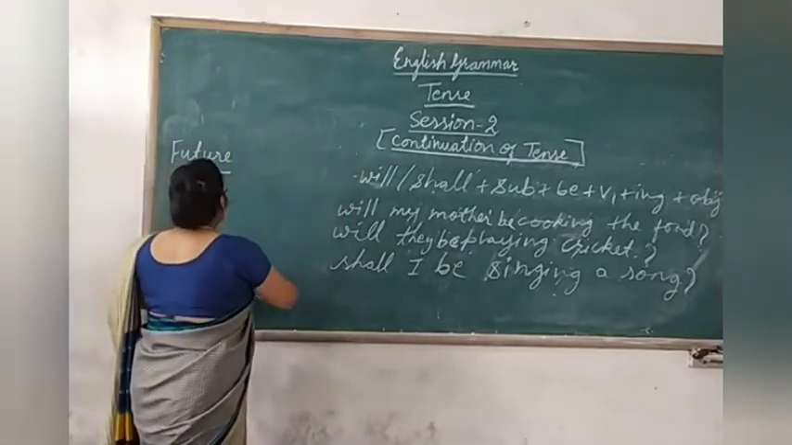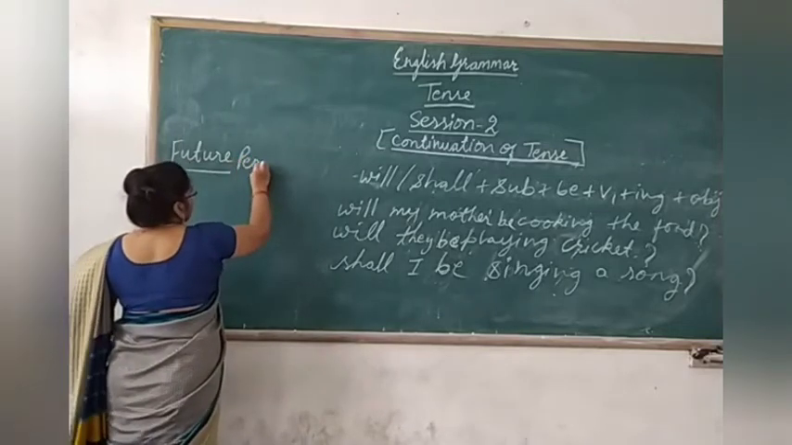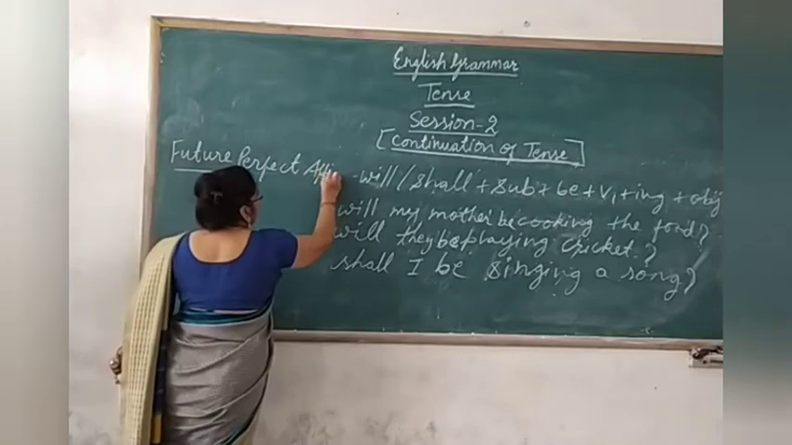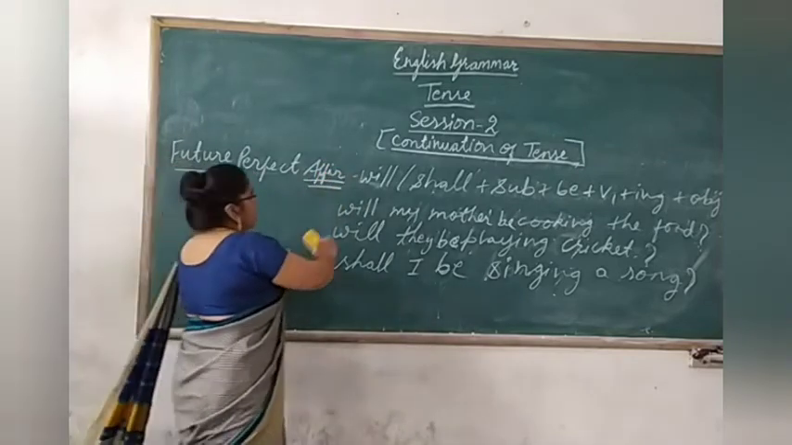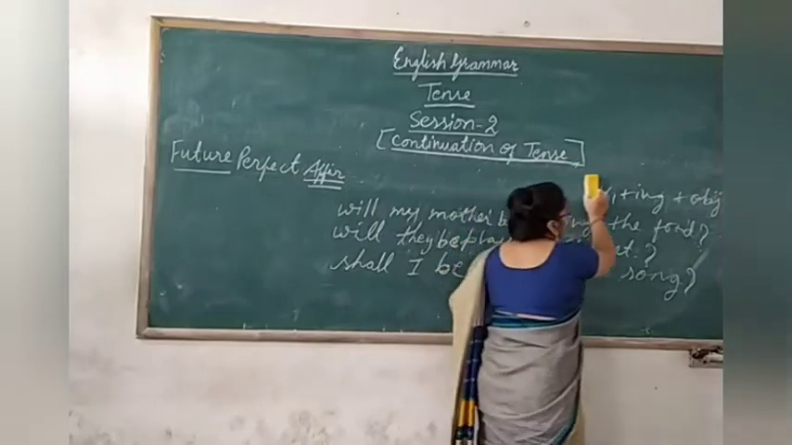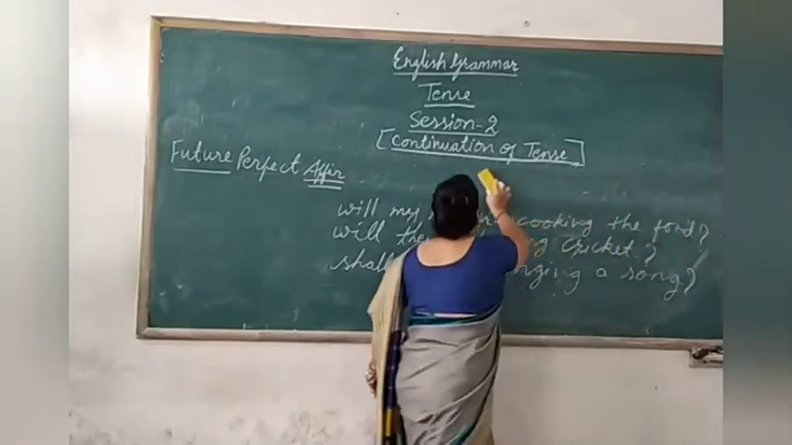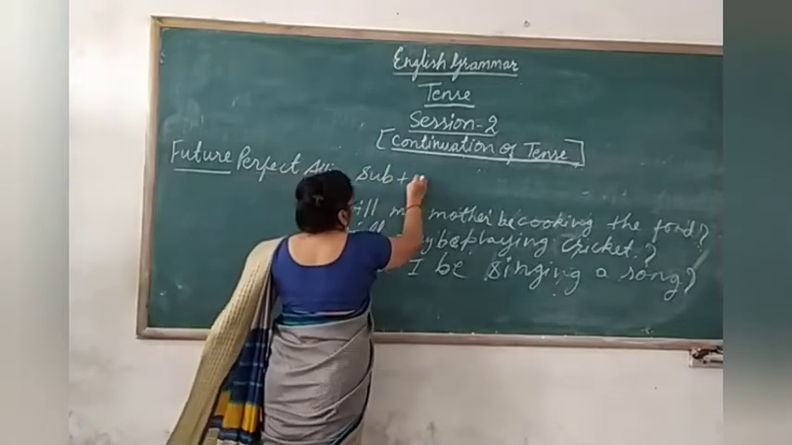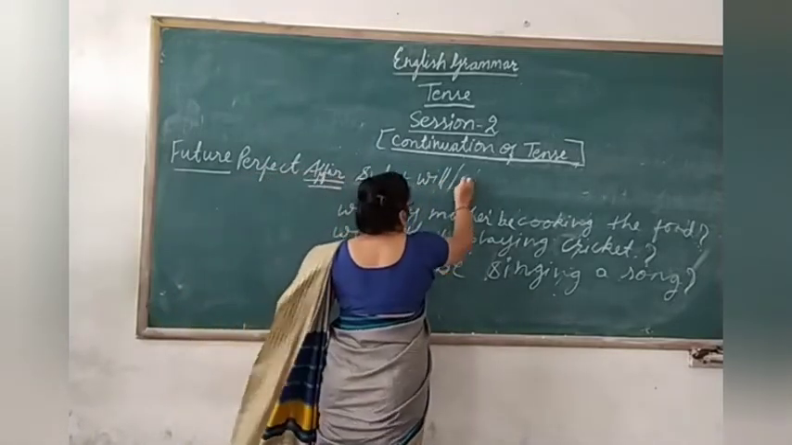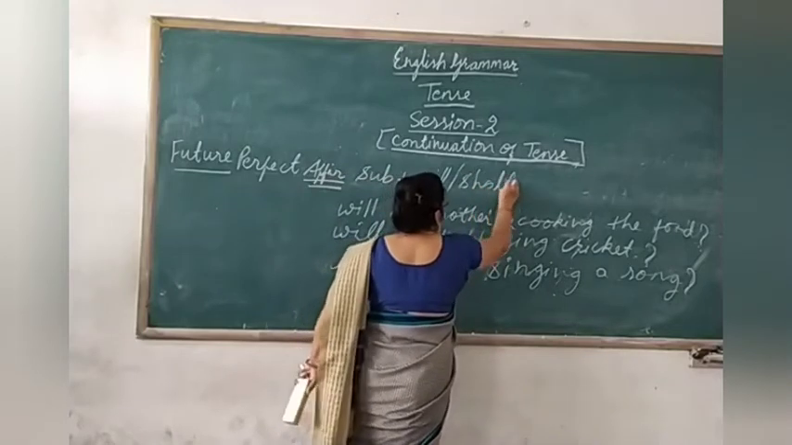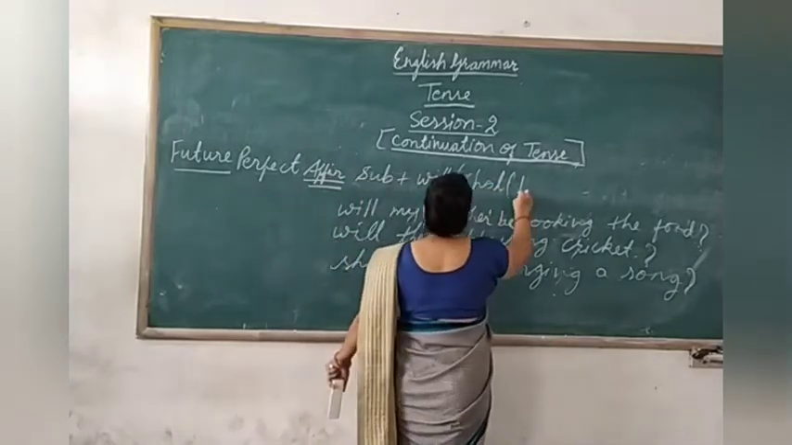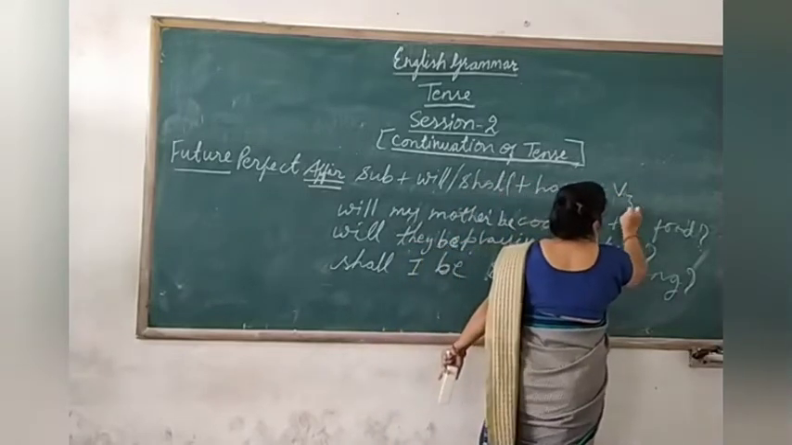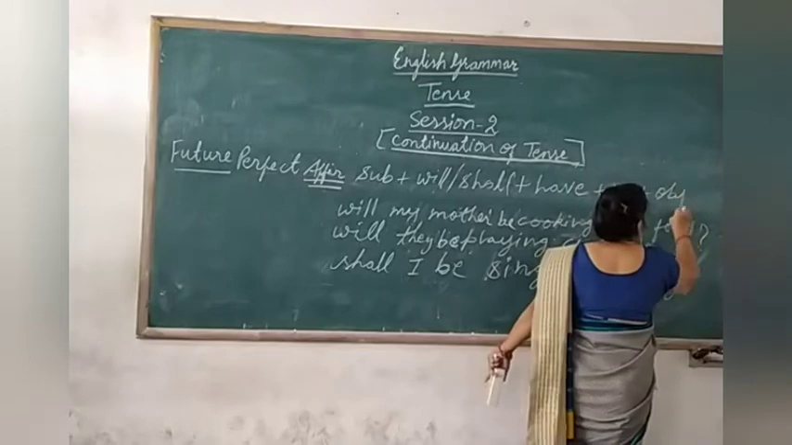So now let's move to the next tense. What will it be? That is future perfect. Now let us learn the affirmative structure of this also. What will be the affirmative structure of this? See here. Subject plus will or shall, then have, then V3, children, then object.